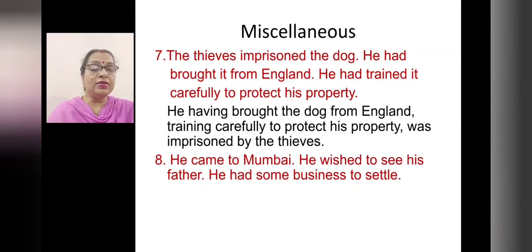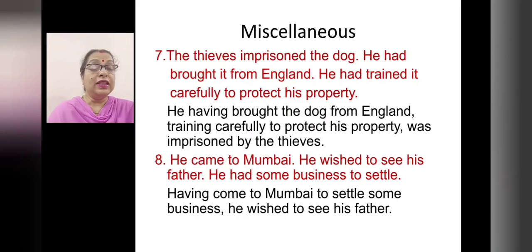Next sentence. He came to Mumbai. He wished to see his father. He had some business to settle. Join them. Having come to Mumbai to settle some business, he wished to see his father.